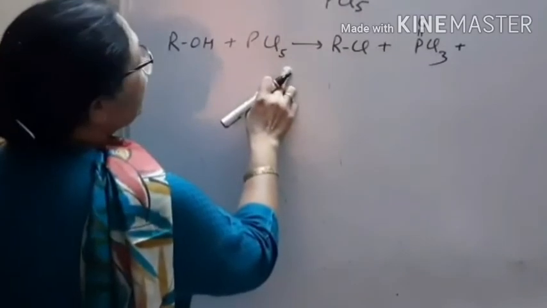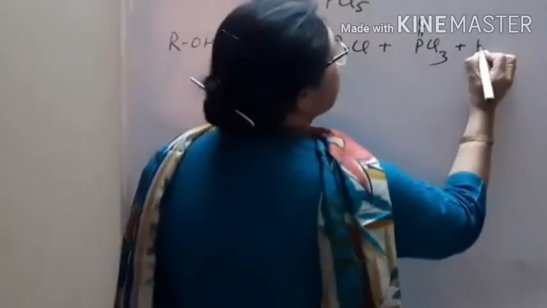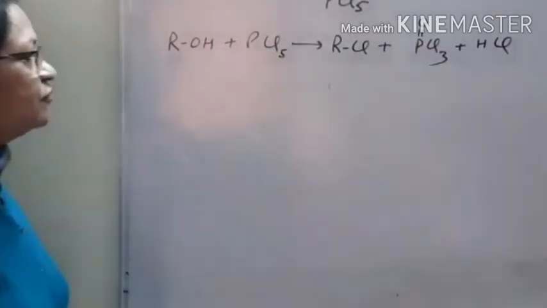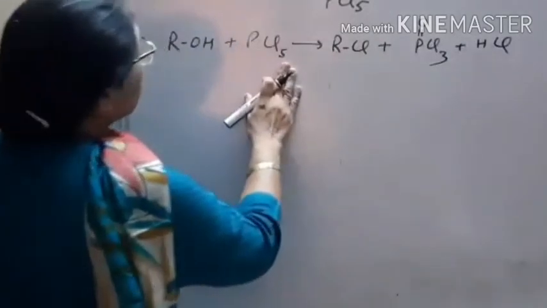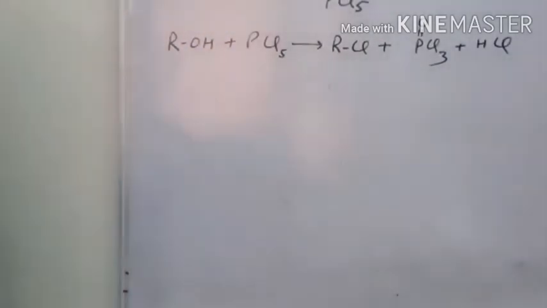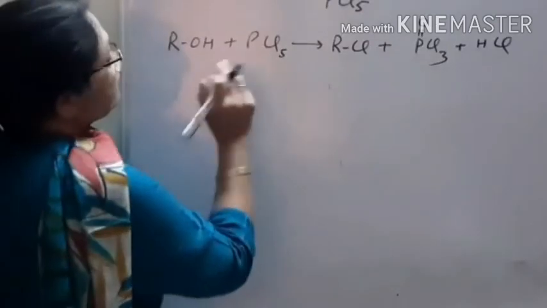Plus there are two chlorides, one chloride attached to here, one chloride left, one hydrogen. It means क्या रहेगा पीछे, एक क्लोराइड आ गया और एक H रह गया, plus HCl is formed. The main driving force behind it is that phosphorus has great affinity for the oxygen, and that's why reactions take place.